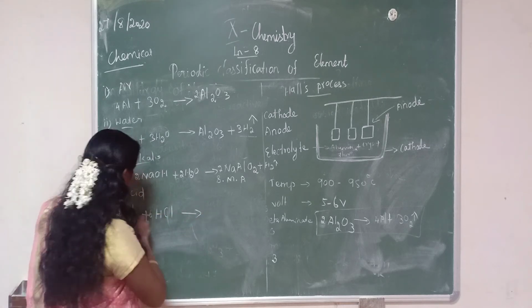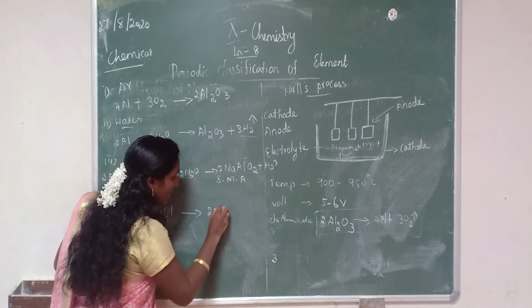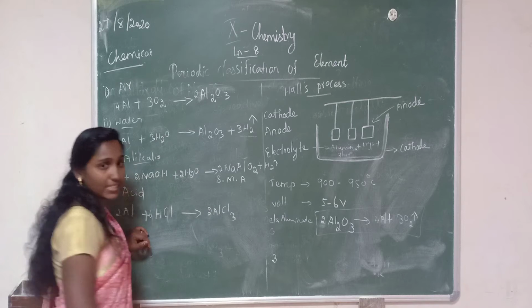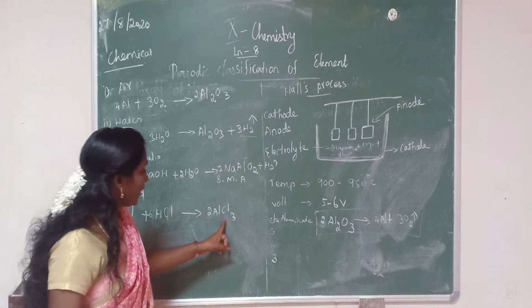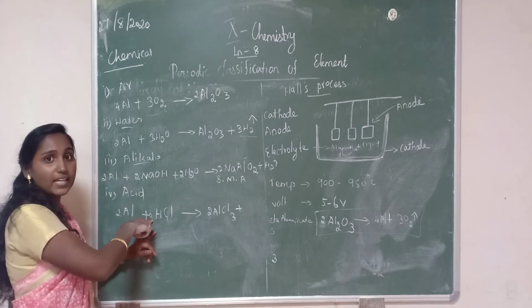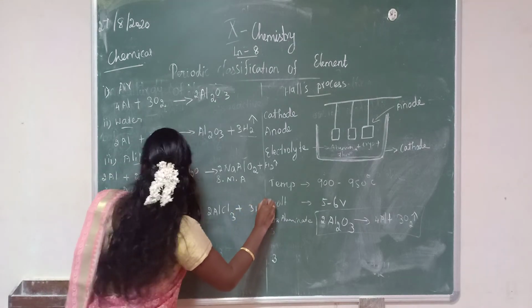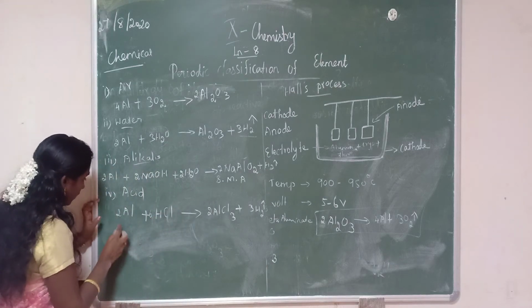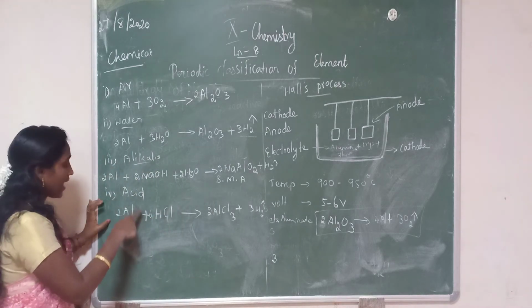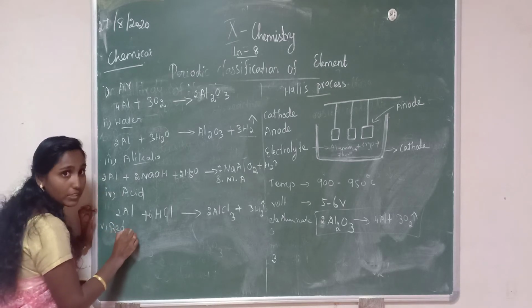we get aluminium chloride, formula AlCl3. The remaining hydrogen will be liberated as a gas. Then the last one, nitric acid does not react with aluminium. Reducing agent. Important point, reducing agent.